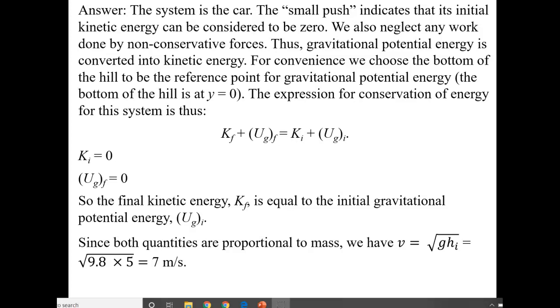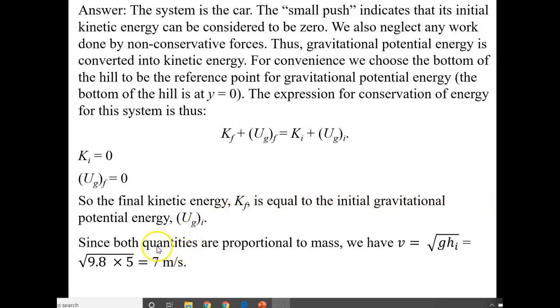Okay. So again, the bottom of the hill is going to be 0. So we say that our kinetic energy final plus gravitational potential energy final is equal to kinetic energy initial plus gravitational potential energy initial. We have no initial kinetic energy. We have no final gravitational potential energy because it's going to the bottom. So the kinetic energy final is equal to the initial potential energy.